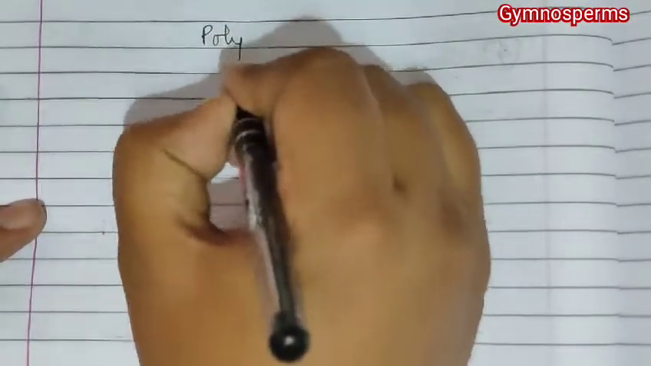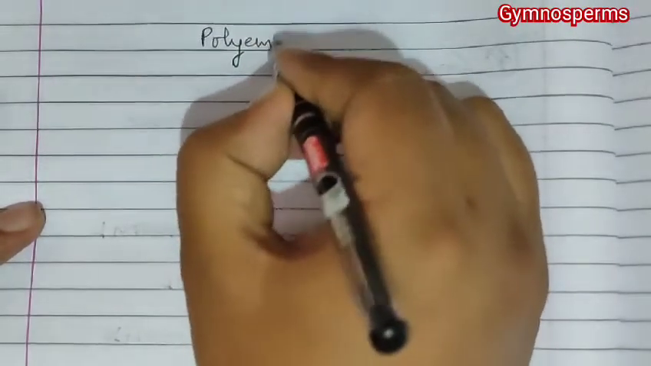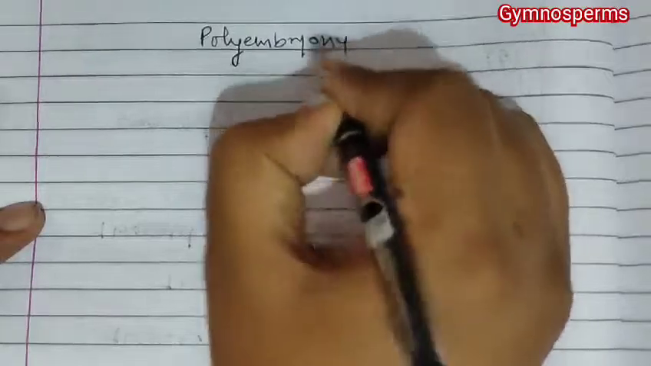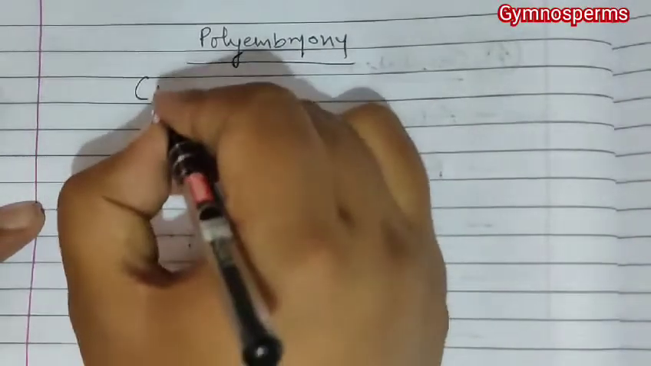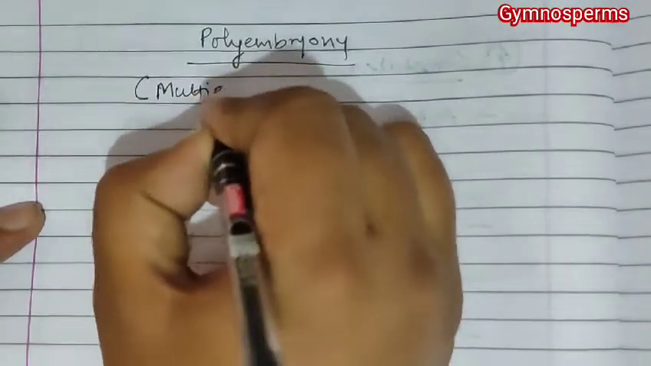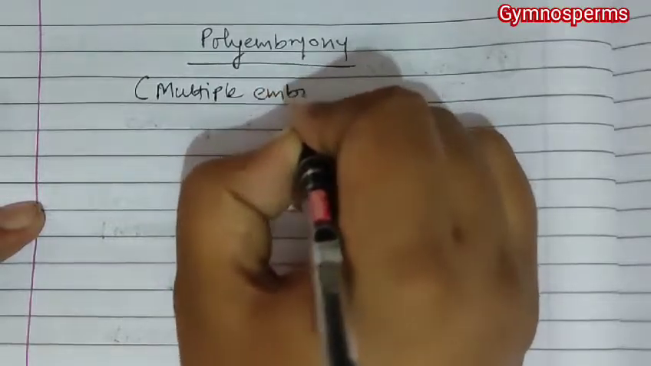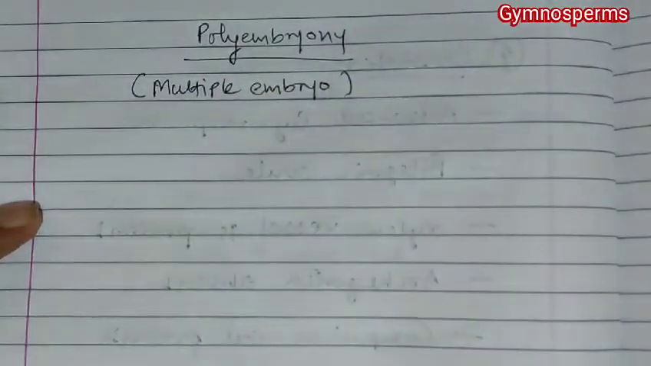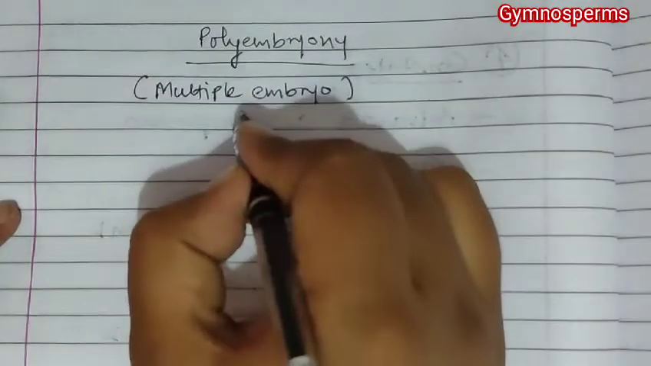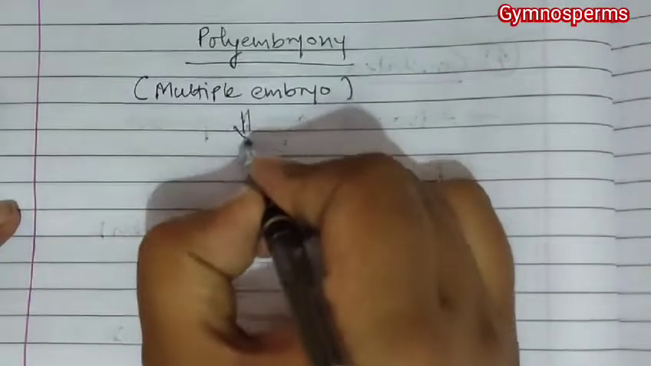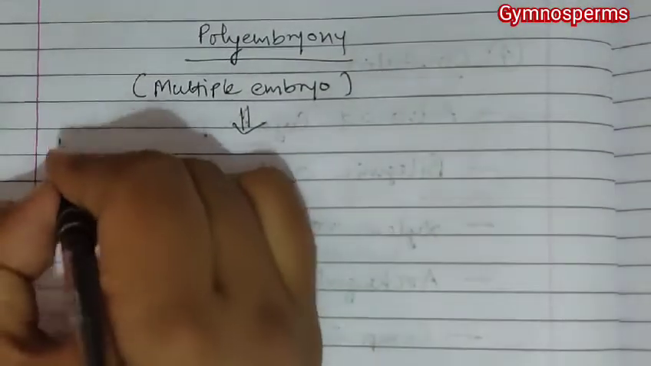The next topic which we are going to discuss is polyembryony. Polyembryony means the presence of multiple embryos within a seed or within an ovule. So this polyembryony is of three types.